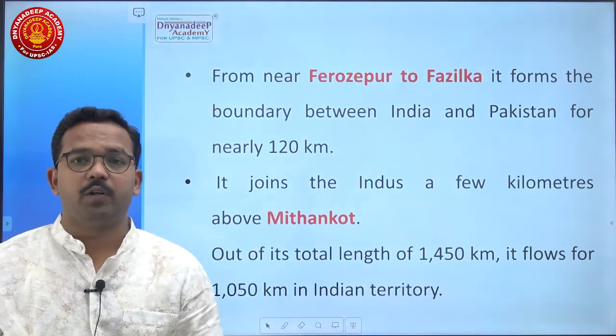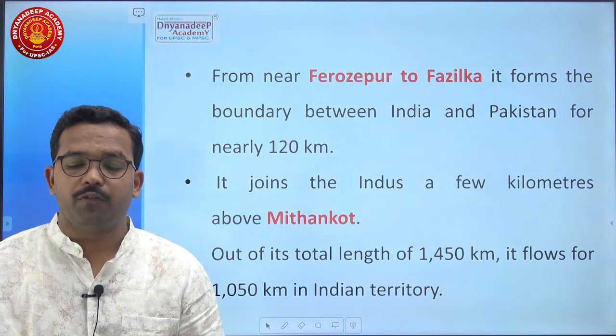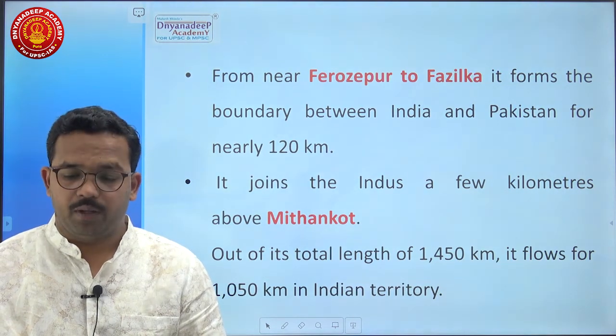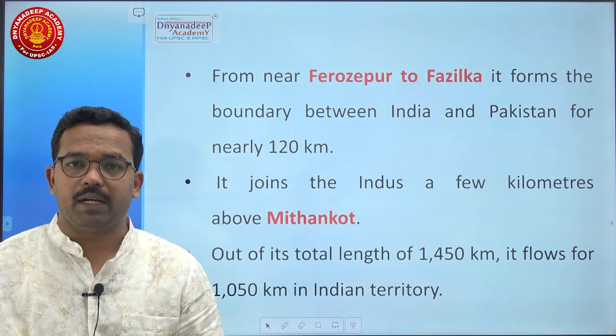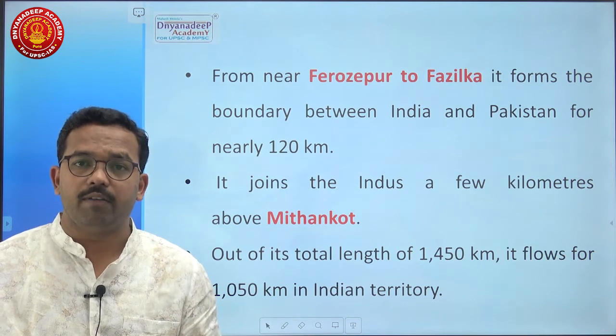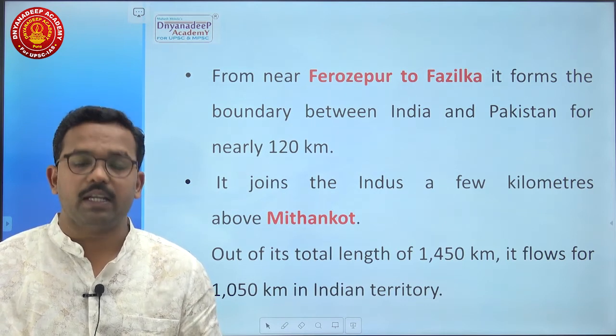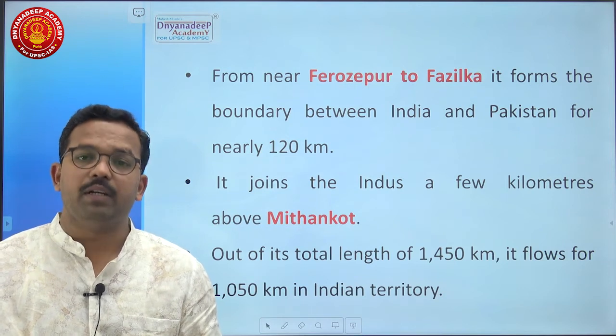Then another important information, from near Firozpur to Fazilka, it forms a boundary between India and Pakistan for a length of almost 120 kilometers. It joins the Indus a few kilometers above Mithankot.